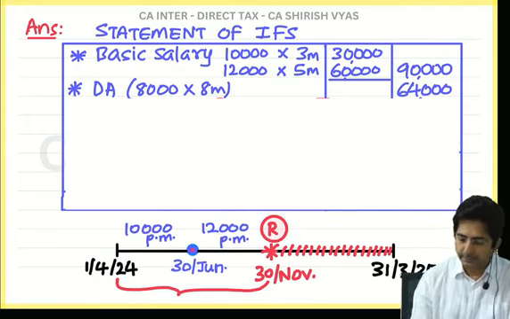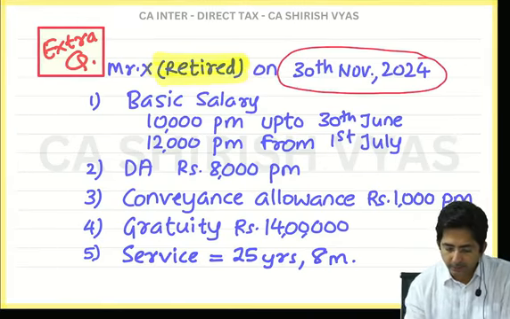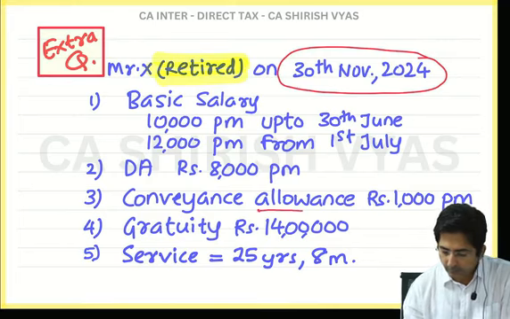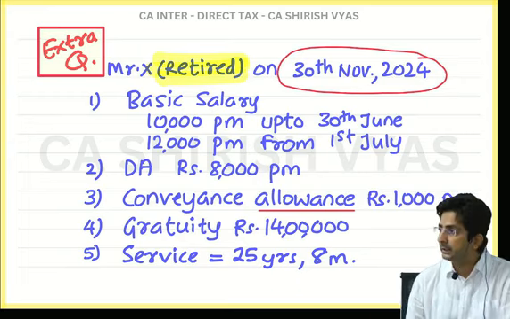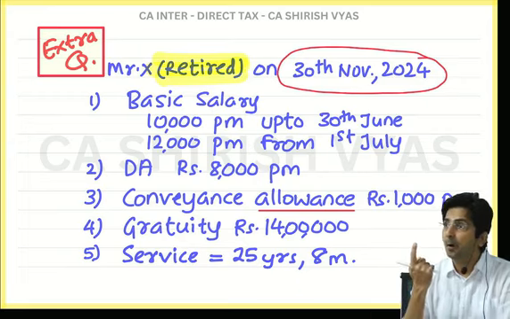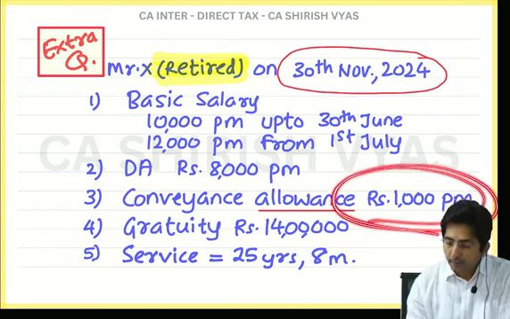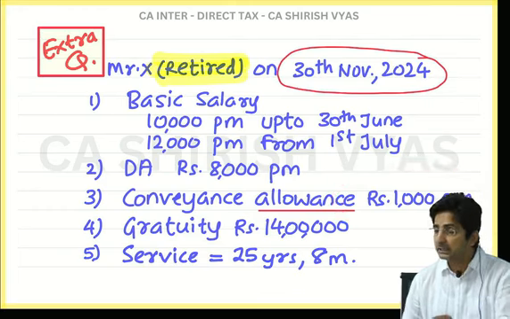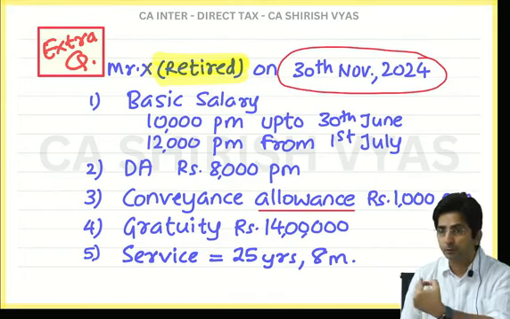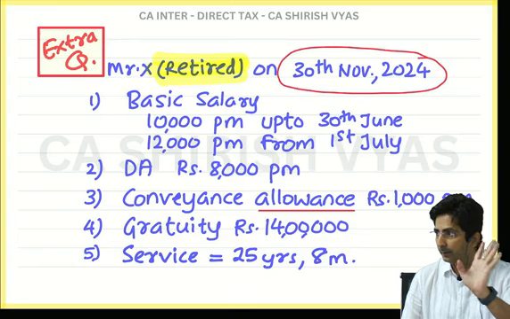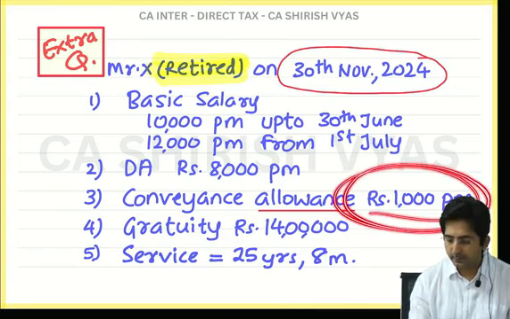So this was DA. Then next point is what? Conveyance allowance. Conveyance allowance is an allowance. Did you notice? An allowance means TC hut, TC udhar. So tell me where is it in TC hut, TC udhar? TC udhar, see. Amount exempt is amount spent. But amount spent is not given. Assume fully spent. Last lecture I asked you to write a note also: if in TC udhar amount spent is not given, assume full spent. All amount is spent. So fully exempt. But first 1,000 into how many months? 8 months.